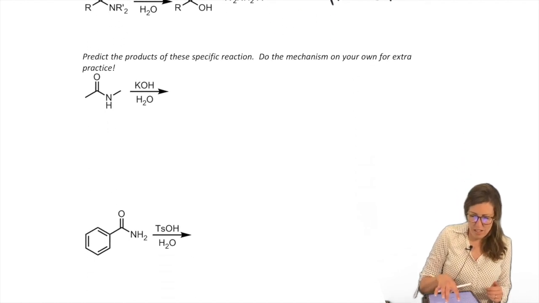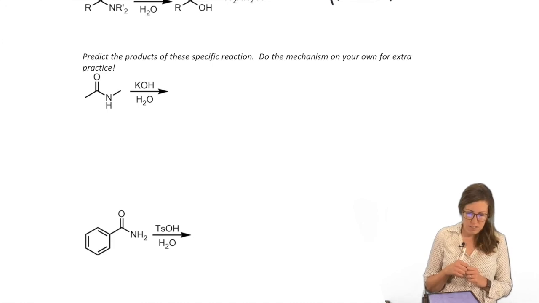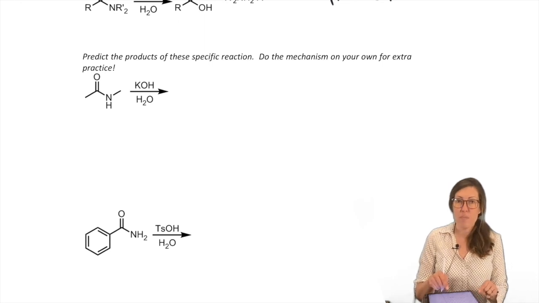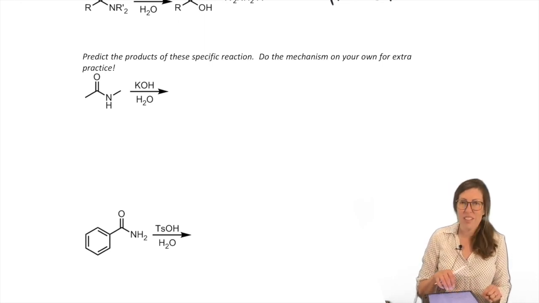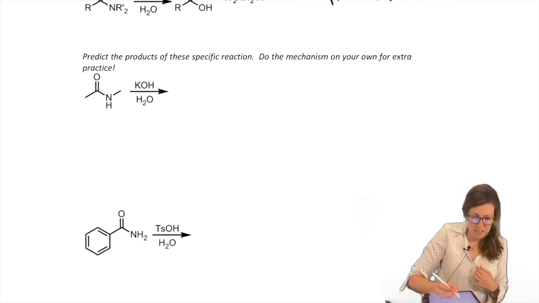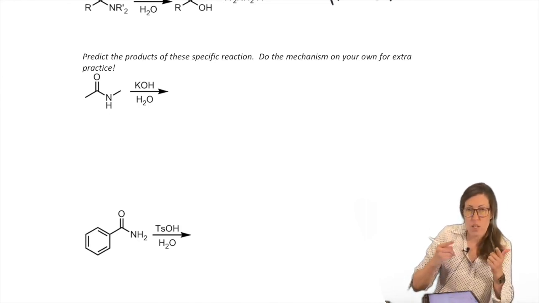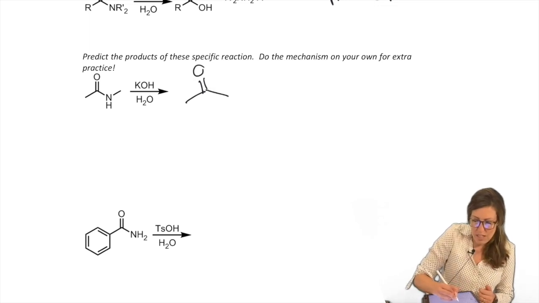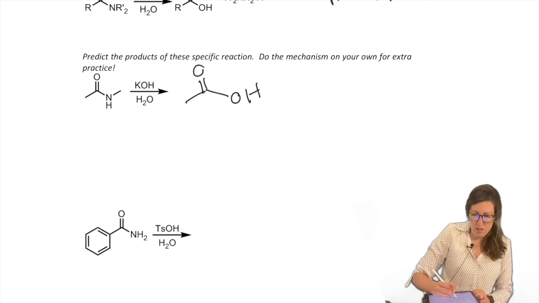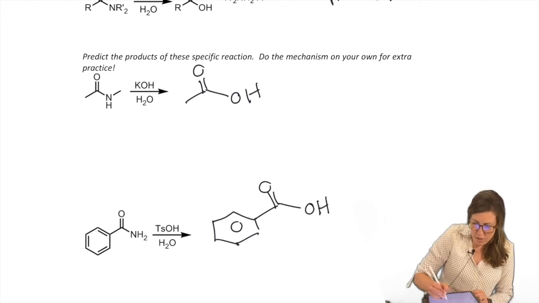All right. So I say draw the mechanism on your own for extra practice. I will do the hydrolysis of the amide with you by drawing the product. Notice the instructions. We've had a lot of parallel themes in the mechanisms, so I want you to draw the mechanism on your own, but let's take a look. Think through the general idea. It's attack, open, close, kick because we keep the carbonyl, but we replace it with an OH. Our leaving group always leaves. So easy, right? You just take the amide, nitrogen's gone, OH in its place.